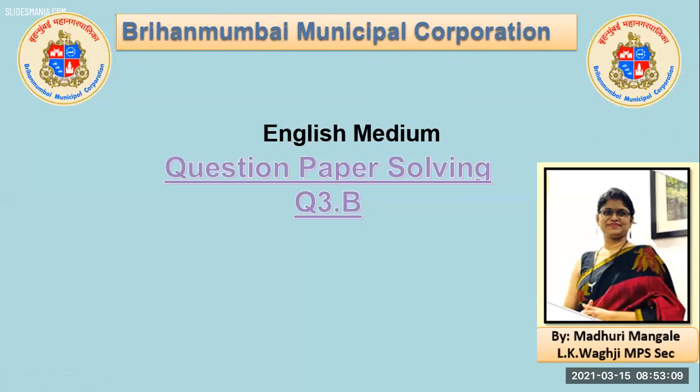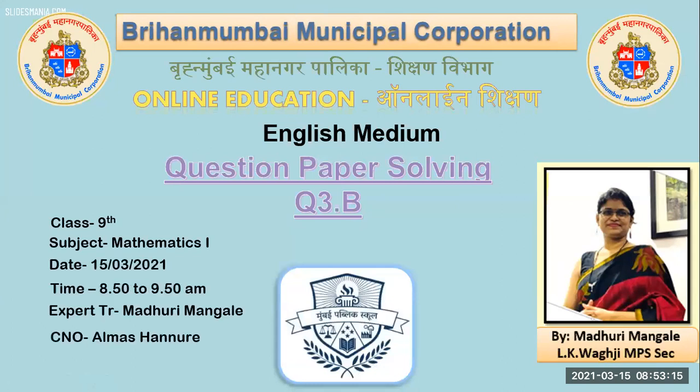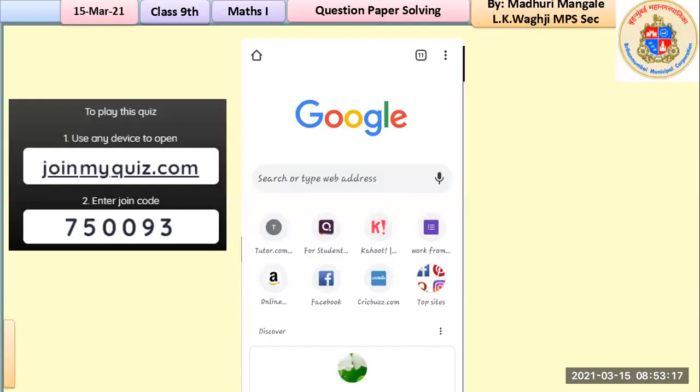We will be looking at question paper solving and it would be 3B, right? This will be maths paper 1. And before we start with the questions, there is a small quiz, a very simple quiz based on addition, subtraction, multiplication. Okay, a very simple quiz, just a small break for you all. You can take it like that. It's a very simple quiz.